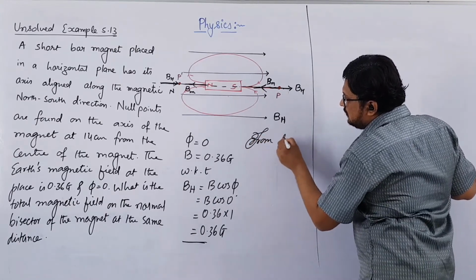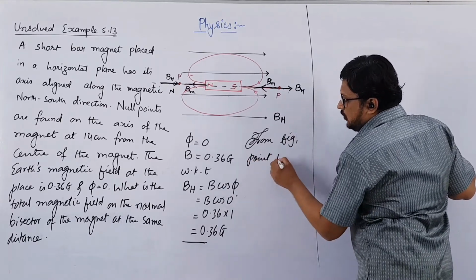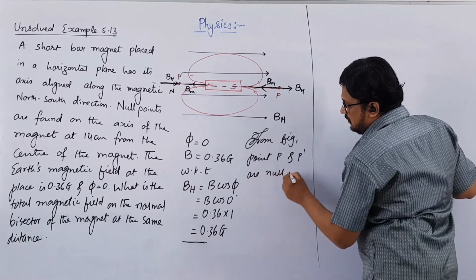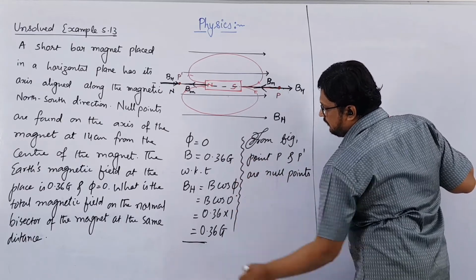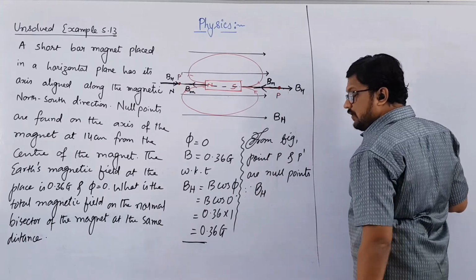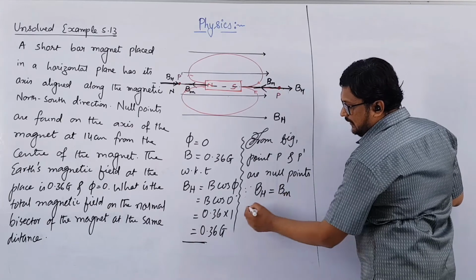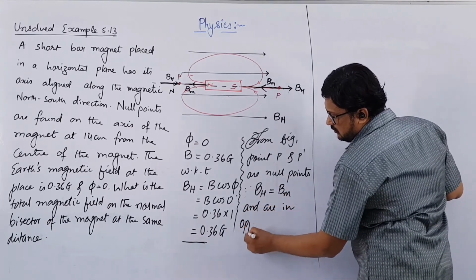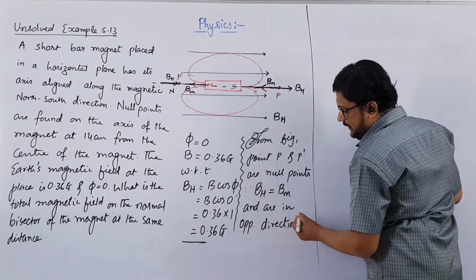From the figure, we can say that point P and P dash are null points. Why null points? Because the magnetic field due to the horizontal component of Earth's magnetic field will be equal to the magnetic field of a bar magnet and they are in opposite direction. I have written it very short. You have to write properly.